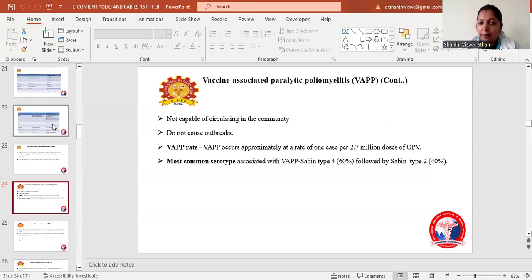We are continuing with vaccine-associated paralytic poliomyelitis. It is not capable of circulating in the community and does not cause any outbreaks. The rate is approximately 1 case per 2.5 million doses of OPV. The most common serotype associated with it is Sabin type 3, about 60%, followed by Sabin type 2, which is about 40%.